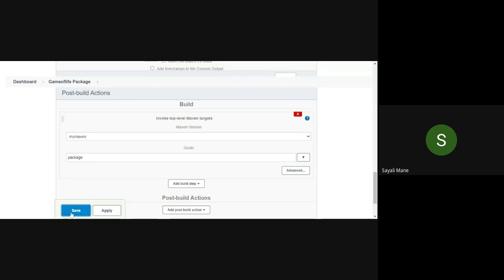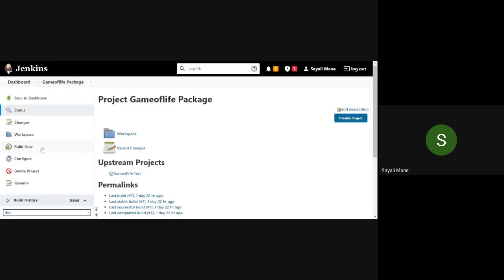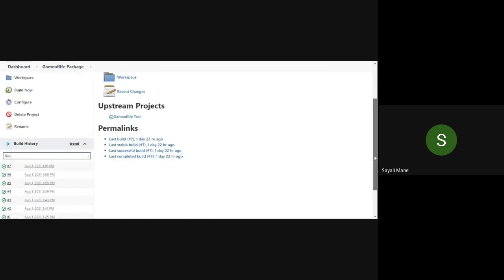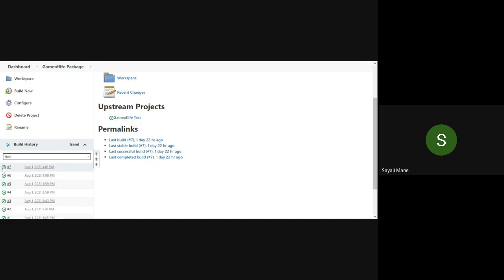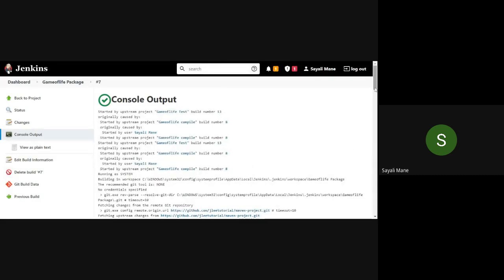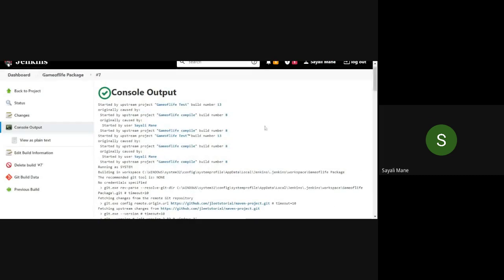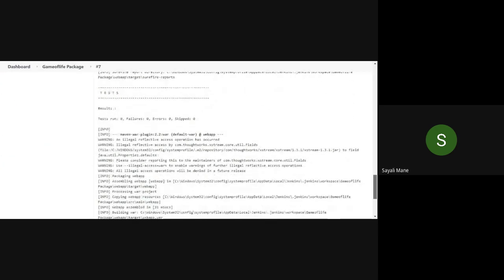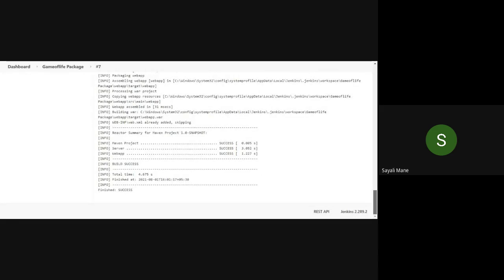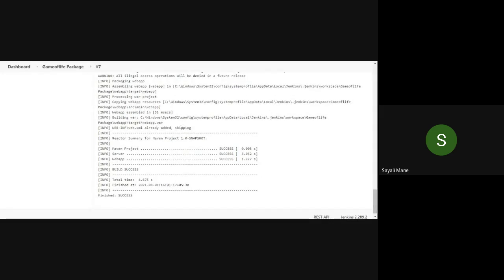Click on the save button. After that, click on the build now. So you should get this message, this one. So you should get this type of message.